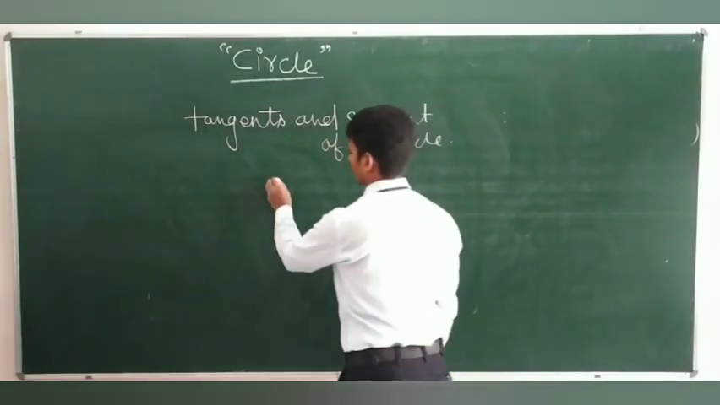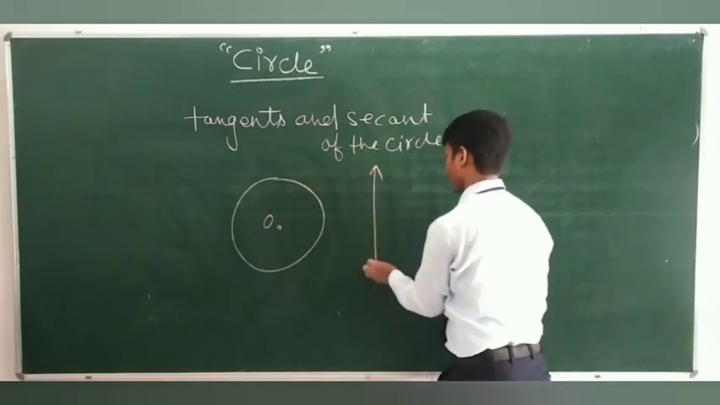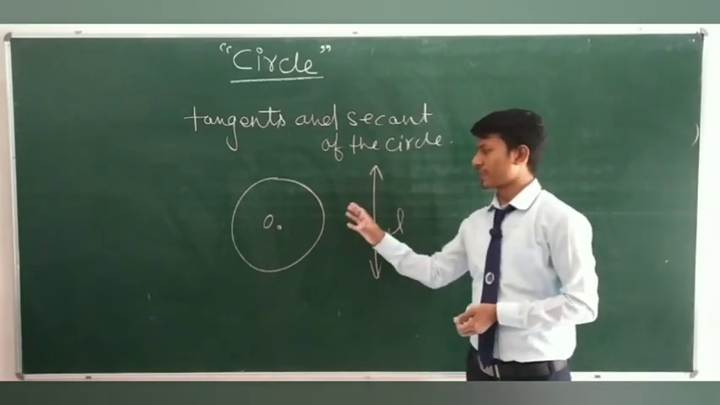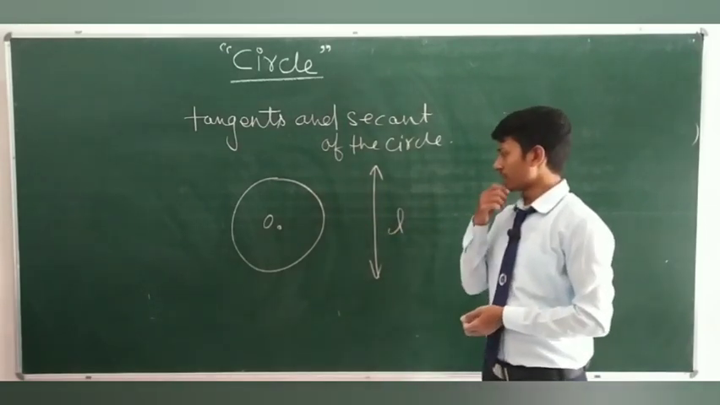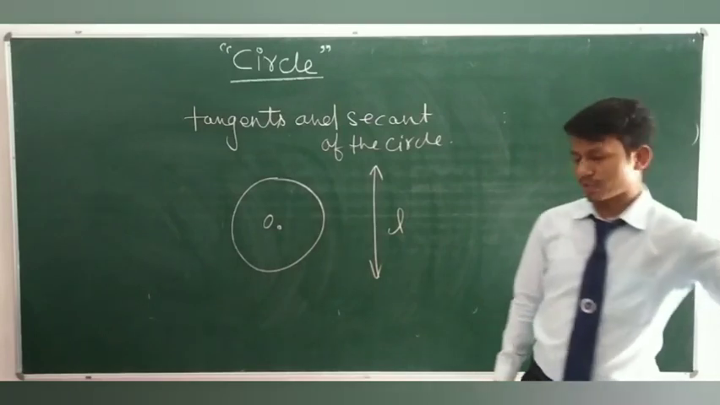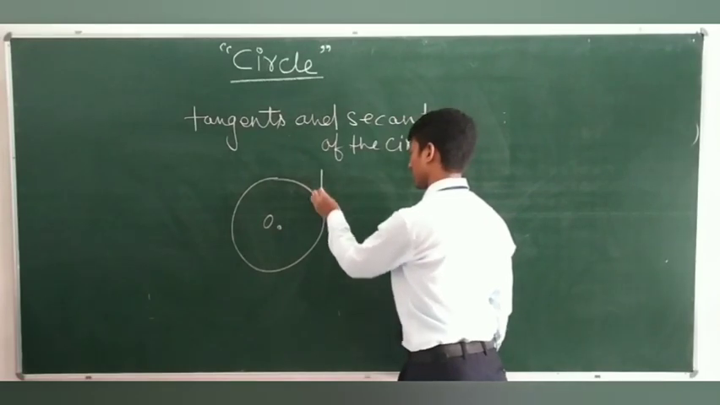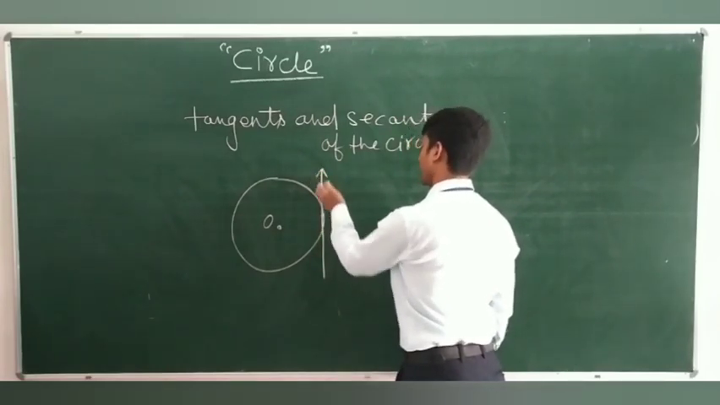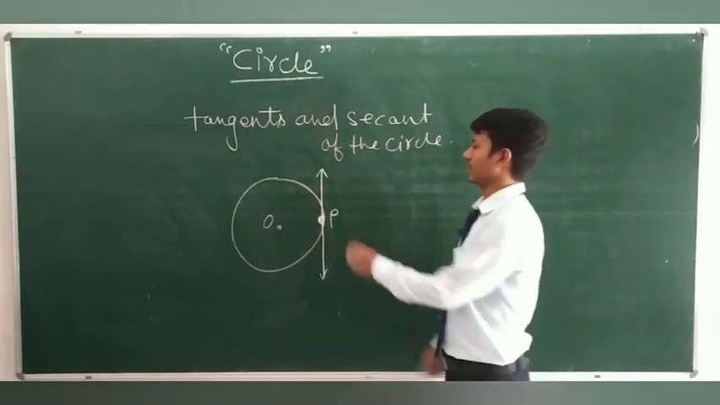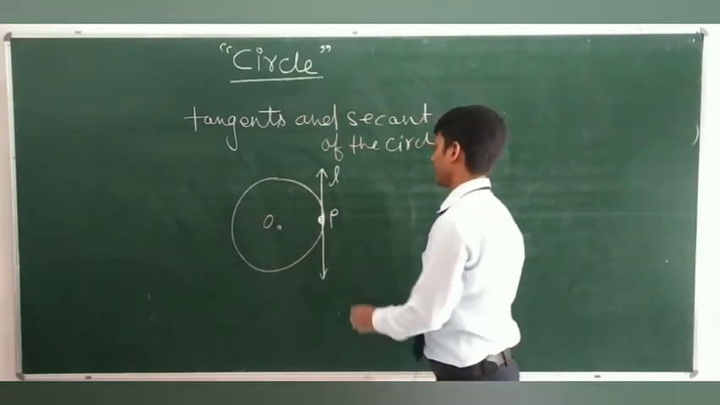For this, suppose we have circle O and we have a line L. For example, this is a line. This line is not intersecting the circle. So, let us see how this line intersects the circle, in how many ways. First one is, if this line intersects the circle at exactly one point.